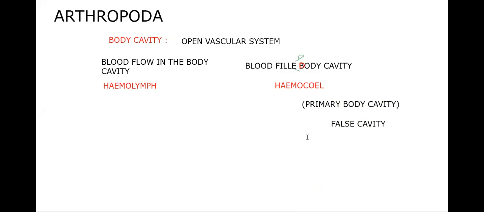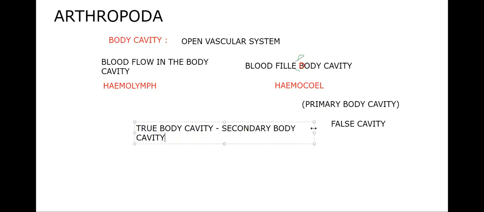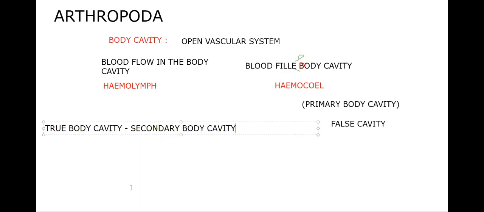But we said this is Schizocoelomata. Because it belongs to the subdivision Schizocoelomata, they should have a true body cavity. Which do we call a true body cavity? Where a secondary body cavity is present, we call that a true body cavity. But most arthropods have that blood-filled body cavity called hemocoel, and this hemocoel is a primary body cavity. So where is the true body cavity present? That we need to understand.